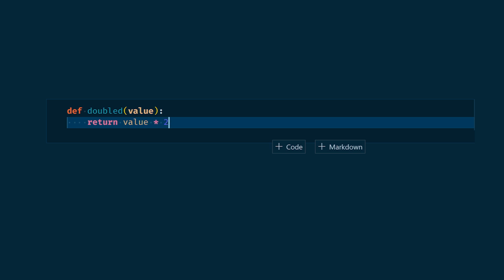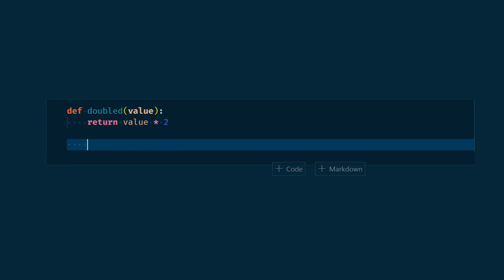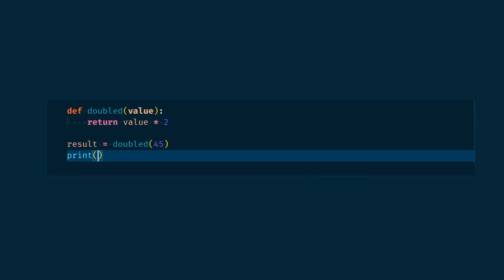Could it be even simpler? The keyword def says we create a function, we then give it a name, here doubled. Between the parentheses are the input variables, if any. Here we have only one input, represented by the variable value. Finally, the keyword return stops the function and returns something, here the input times 2. Then we can use it like so.